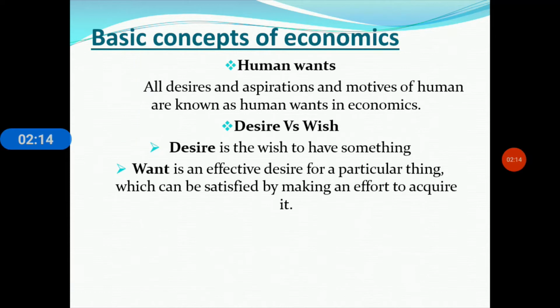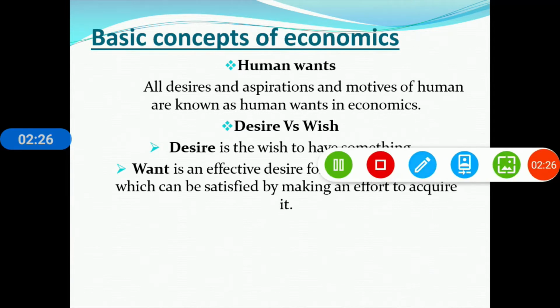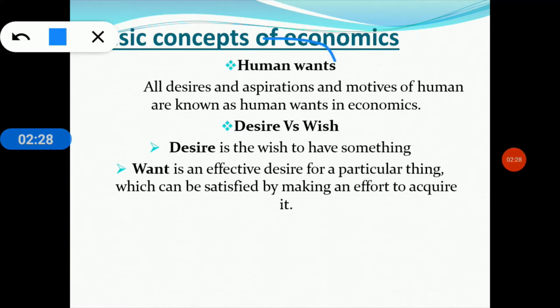Here is the main slide, and we can see basic concepts of economics. The first concept is human wants. Do you have any idea what is meant by human wants? Basically, human wants refers to the desires, aspirations and motives of human beings.